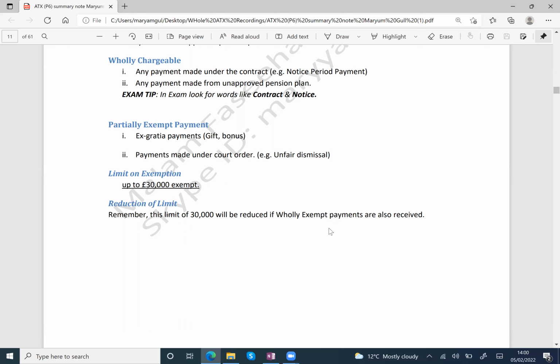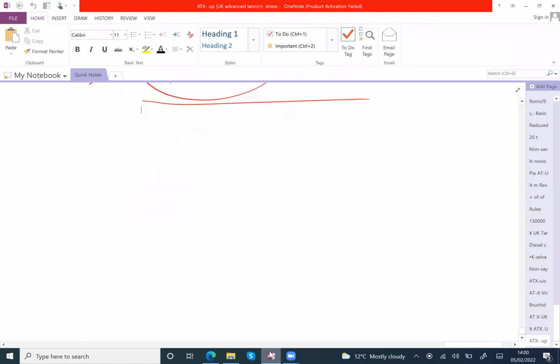How much? So you can see the next heading, limit of exemption. Up to 30,000 pound is exempt. So what is the exemption limit? 30,000 pound. Next heading, reduction of limit. Remember, this limit of 30,000 will be reduced if wholly exempt payments are also received. For example, in the question, which payments are wholly exempt?